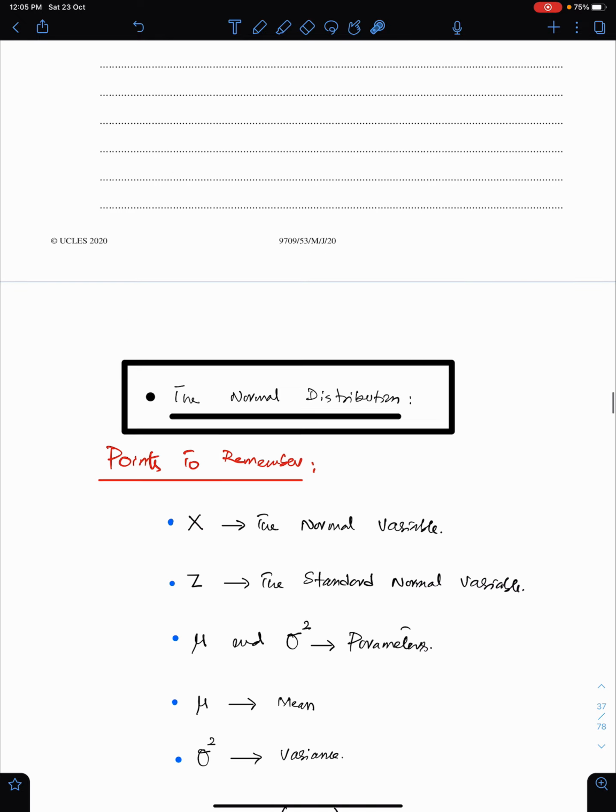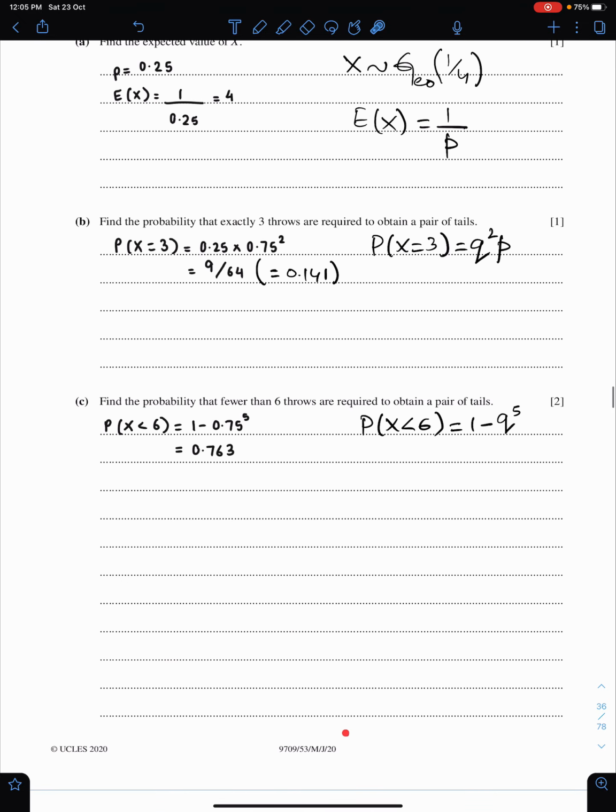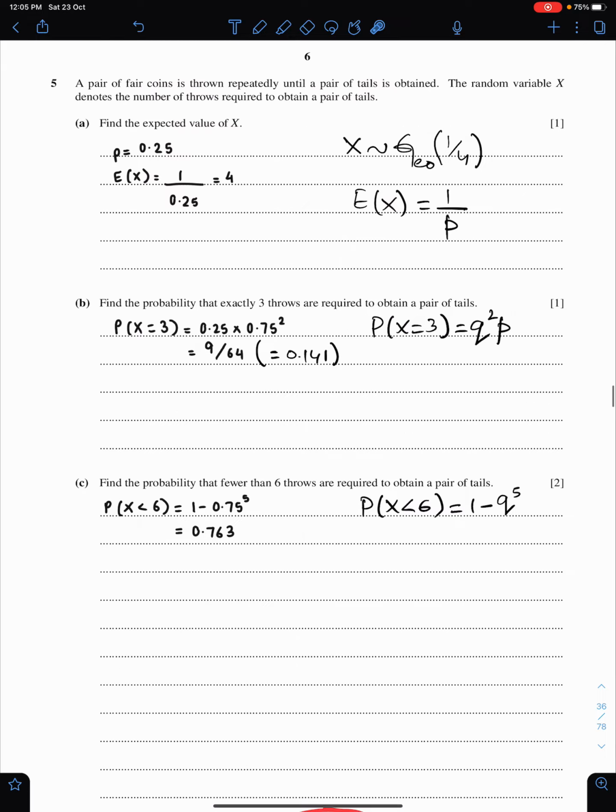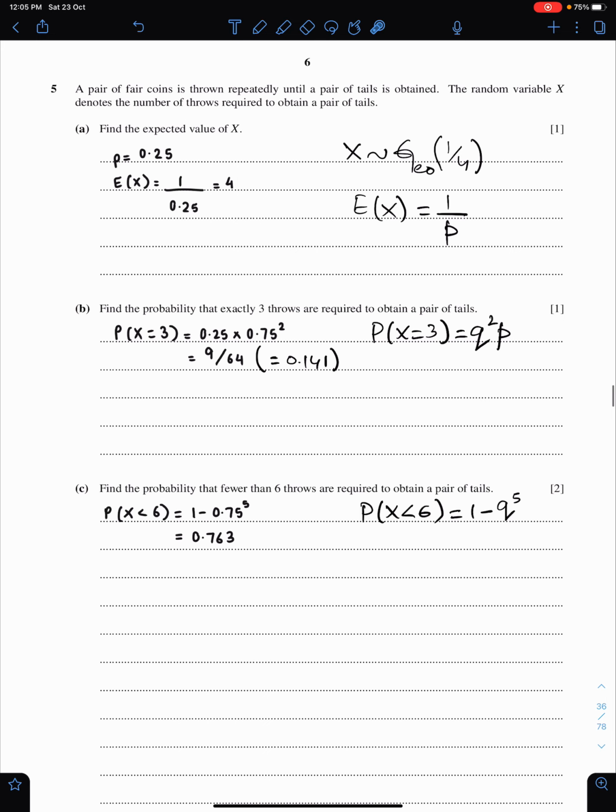Some practice questions, just one question in fact. June 20, paper 5.3, question number 5. A pair of fair coins is thrown repeatedly until a pair of tails is obtained. This will help you to understand this question is of geometric distribution. We repeat the process until we get a pair of tails, which is our requirement. The random variable X denotes the number of throws required to obtain a pair of tails.